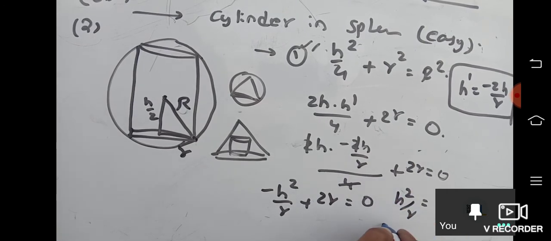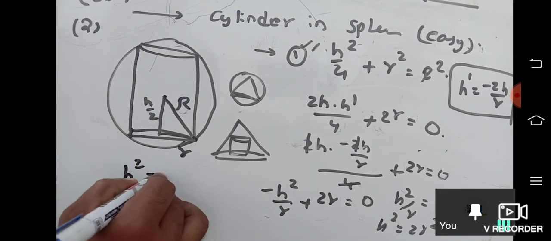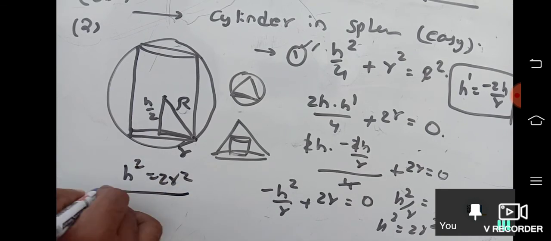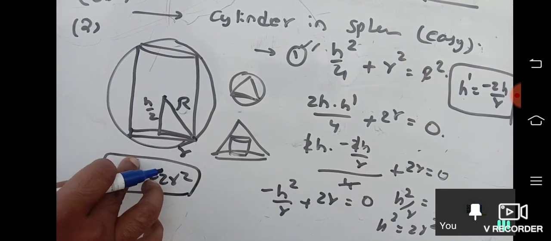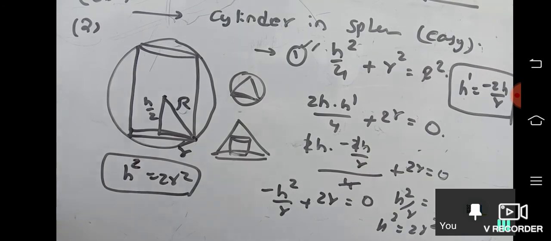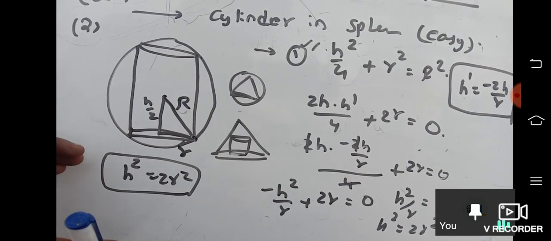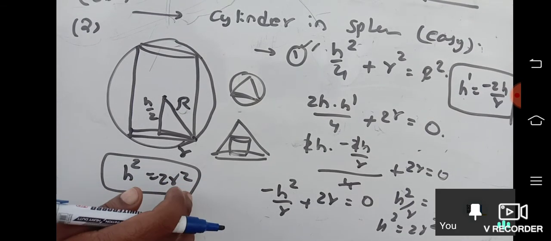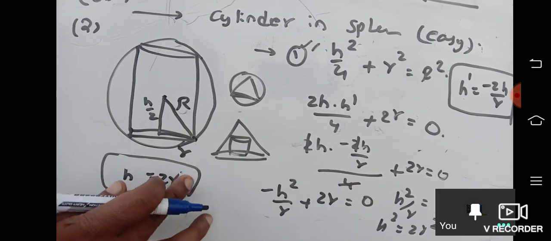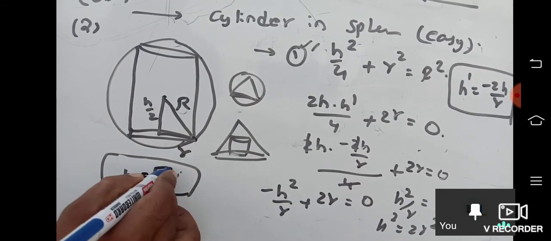h square is equal to 2r square. Clear? h square is equal to 2r square is the final solution of a cylinder inscribed inside a sphere. If a cylinder is inscribed in a sphere, h square equal to 2r square will come. Doesn't matter what they are asking. Now they can ask this only. I mean, you can further bring it down to h is equal to root 2 r.